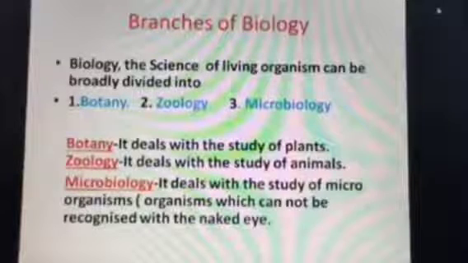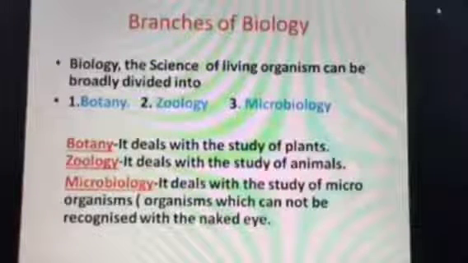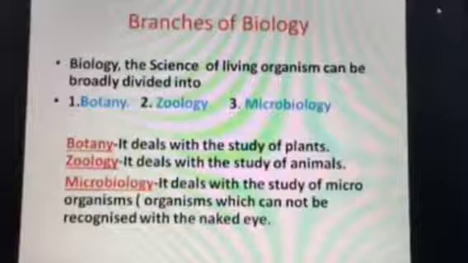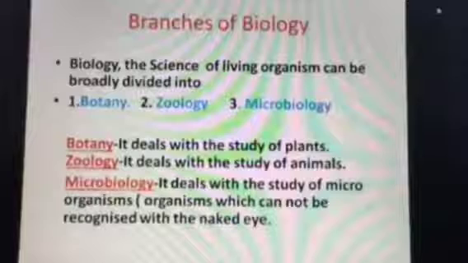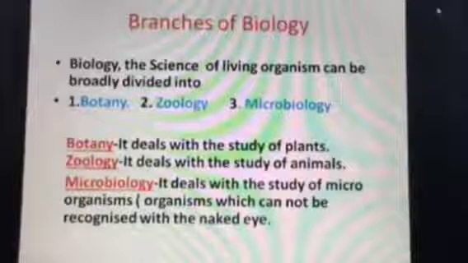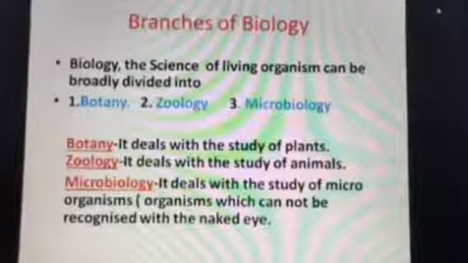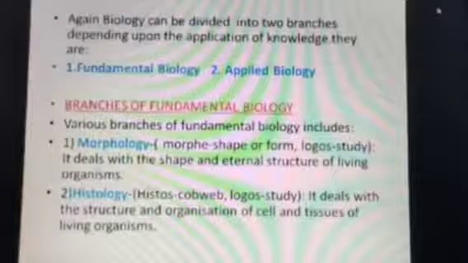In addition to these three branches, some new branches also emerge in biology, what we call biotechnology. This part we will discuss in another lecture. So now again,